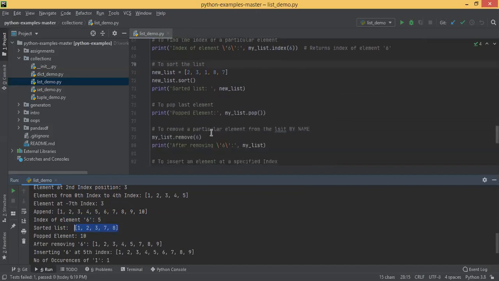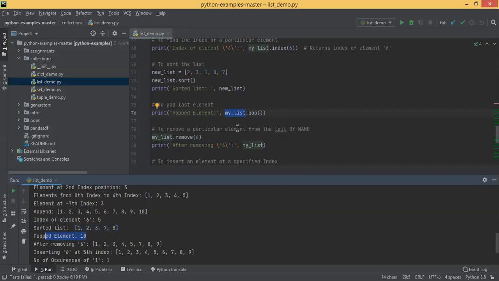And pop is a function that is used to pop or basically remove an element from the last. Okay, so you can see I'm just calling that my list.pop. It is removing 10. Okay, so popped element is 10.